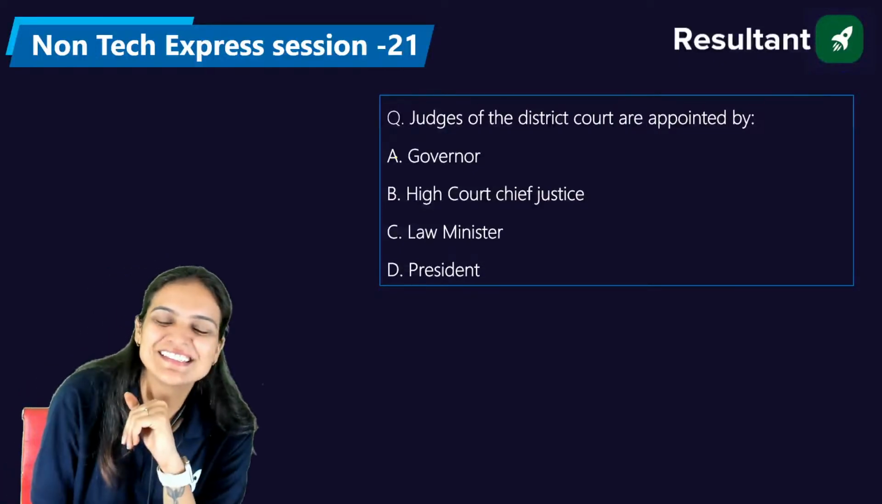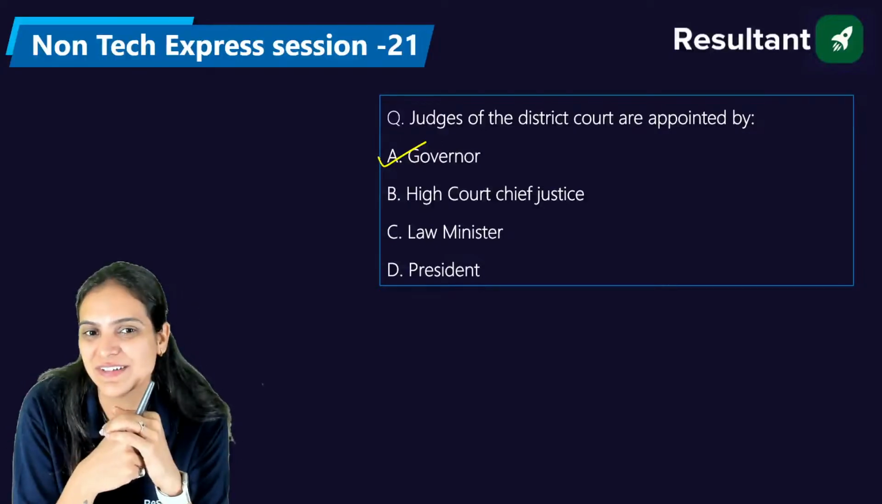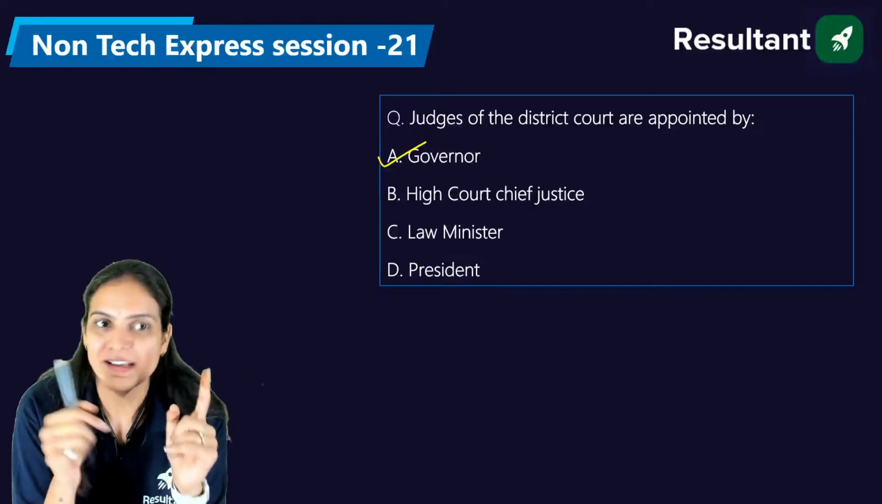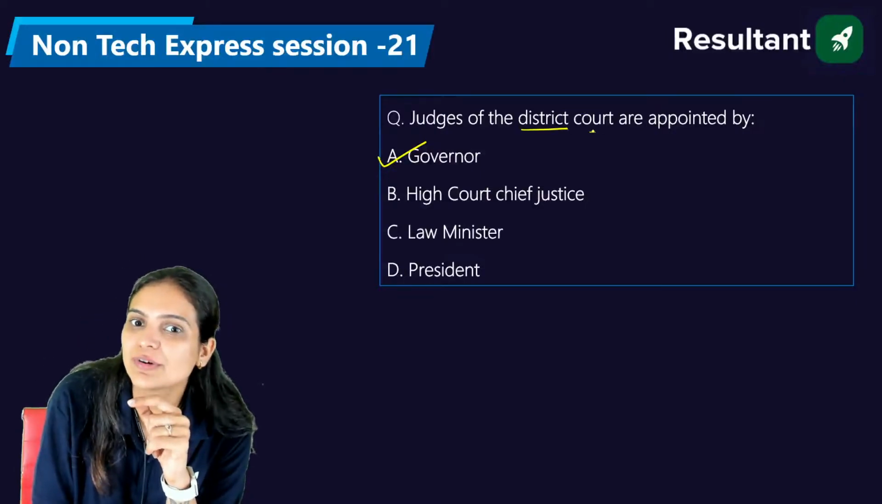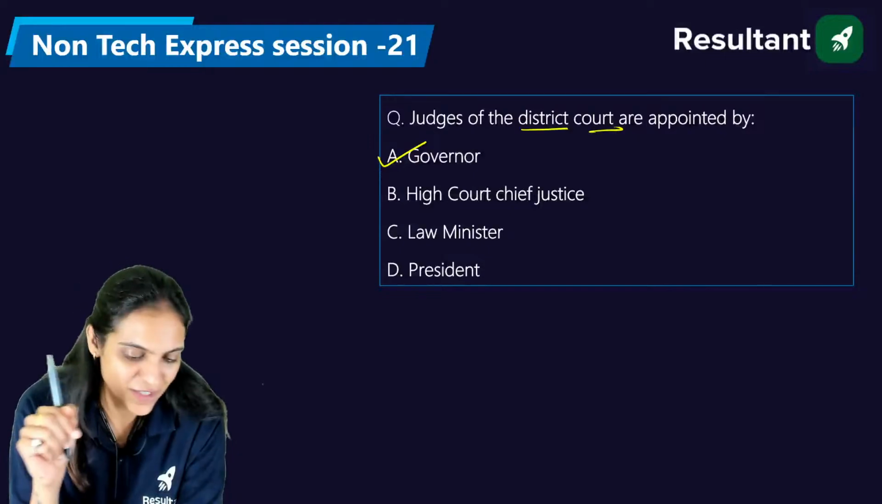Oh, wow, Vidya. See, the right answer is A, that is governor. Judges of the district courts are appointed by the governor. Judges of the high courts are appointed by the president. Always remember which court they are talking about, the district court or the high court. Then try to answer the question. Okay, very good, everyone. Very nice.